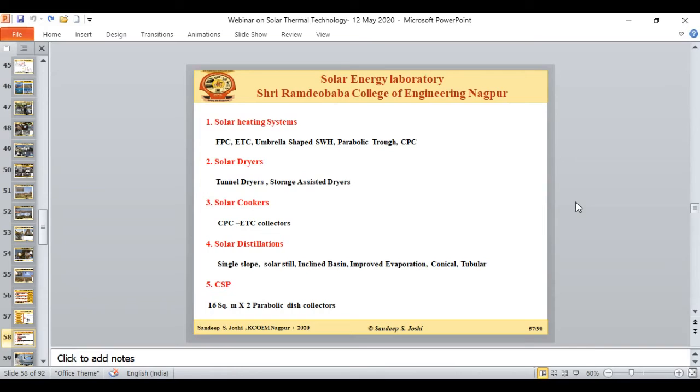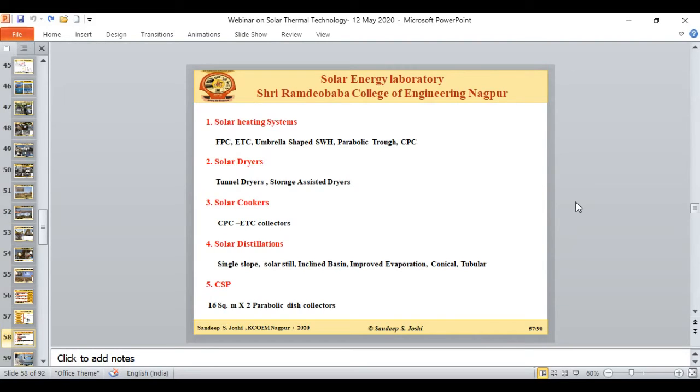This is the point where I would like to highlight the different types of solar energy projects which we have completed in our laboratory. At first, I would like to tell you that all these projects were completed by my undergraduate and postgraduate students with very limited funding. So we actually got very good results. I hope all these projects will give you the idea of what we can contribute in solar energy.